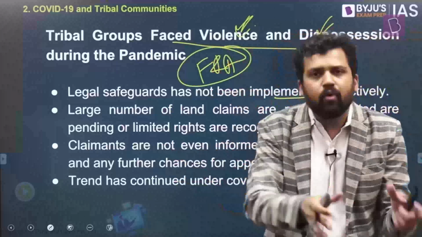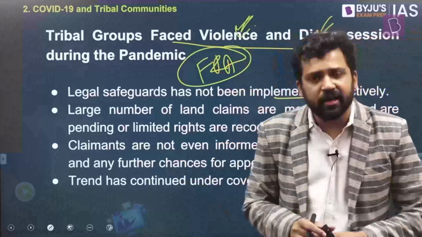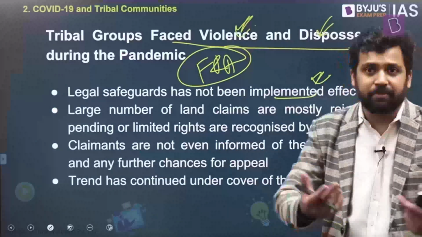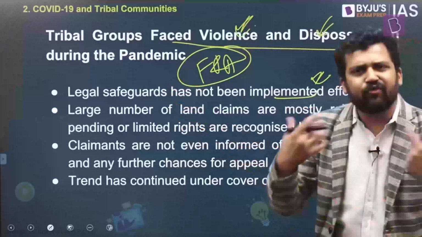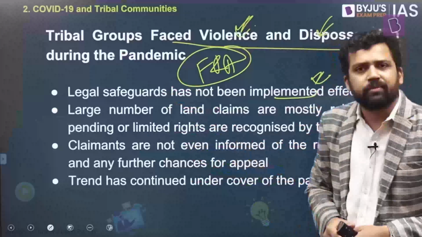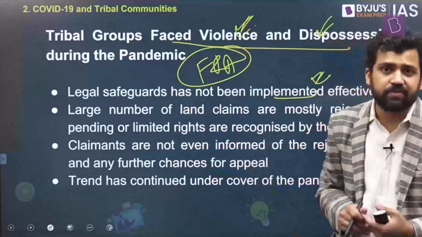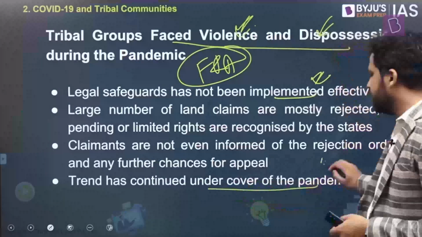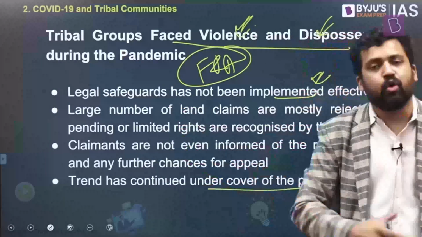If you have to take the land on which tribal members have traditionally been staying and cultivating, you have to take the approval of the communities. Gram Sabha's consent has to be taken. But many times these things don't happen as expected. The legal mechanism is there, but it is not effective. Different kinds of fraudulent measures are taken. Many times there will be legal cases going on forever, and tribal members might not have enough resources to fight them. Many times they're not even told about these processes and the land is taken. During the pandemic, these things continued to happen as before.